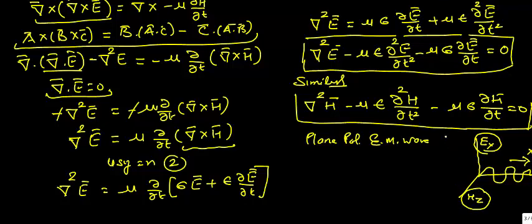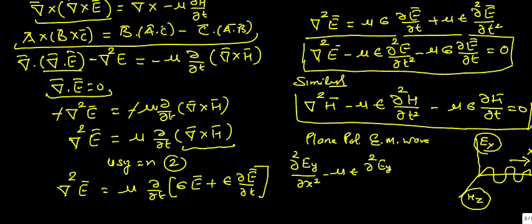Therefore the above two equations can be written as ∂²Ey/∂x² − με ∂²Ey/∂t² − μσ ∂Ey/∂t = 0, where Ey is the y component of the electric field.